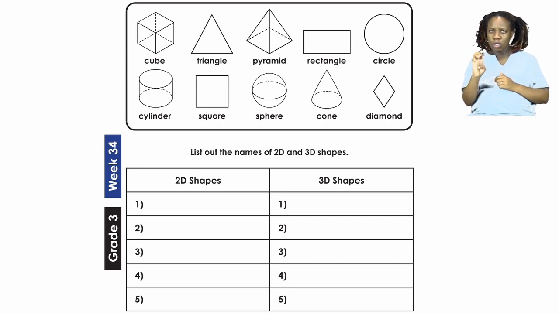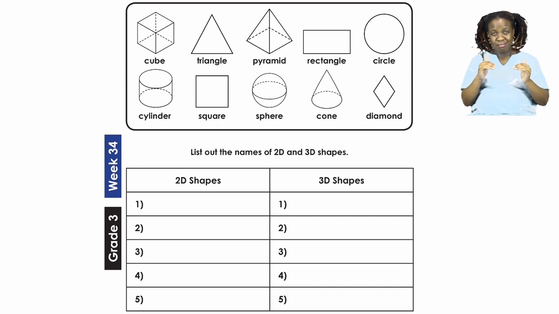Now there it says you have to list out the names of the 2D and the 3D shapes. So you must go back to the shapes on top, and then you must list all the 2D shapes, and then you list all the 3D shapes.